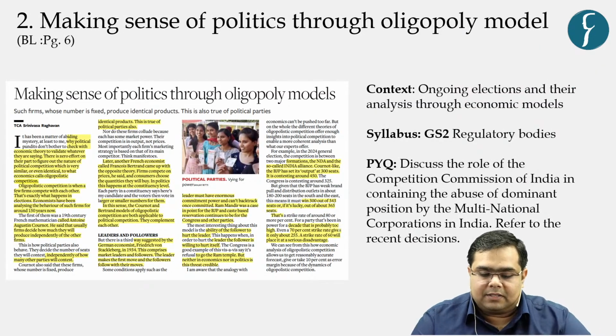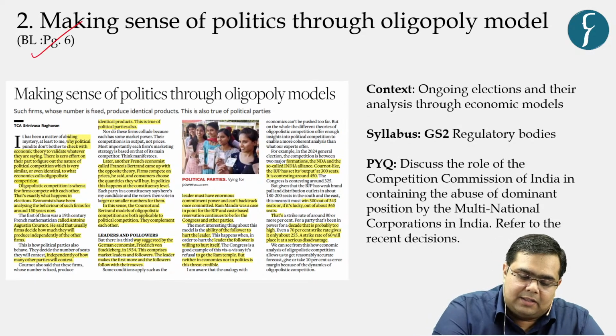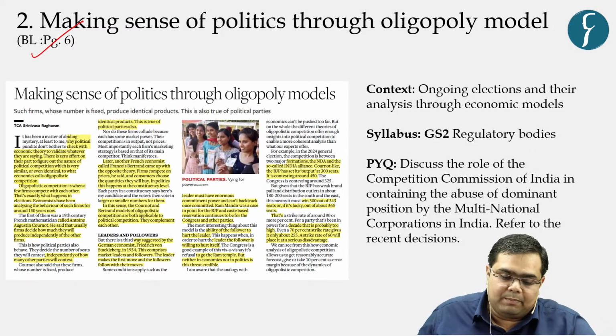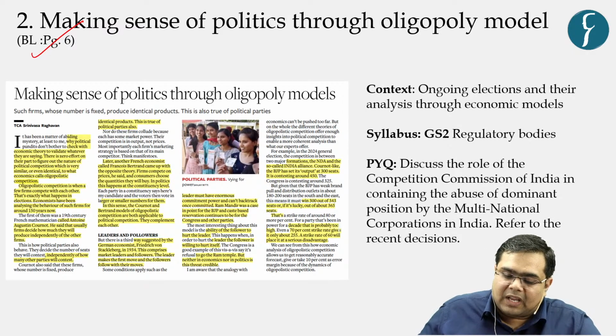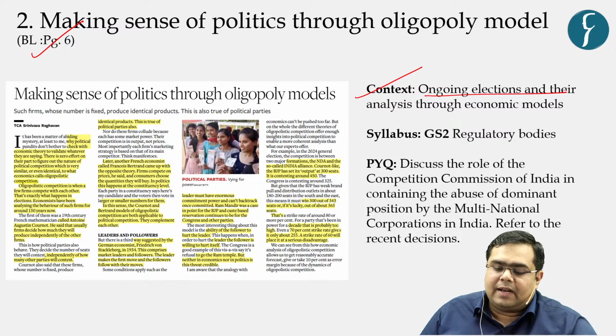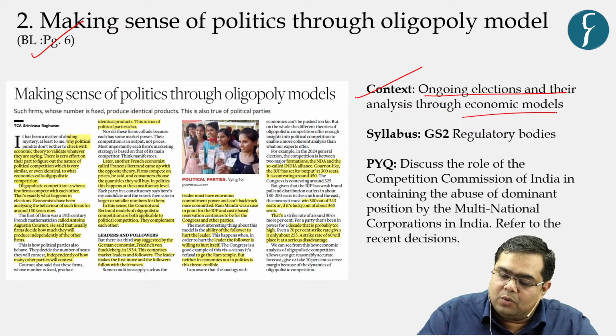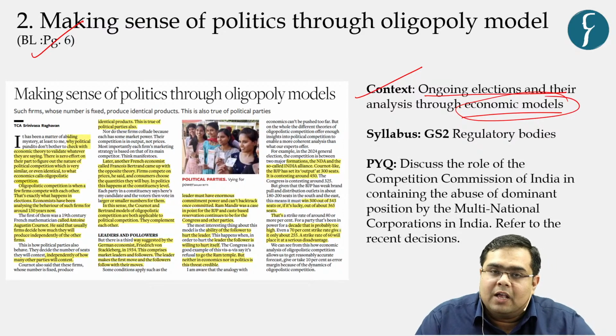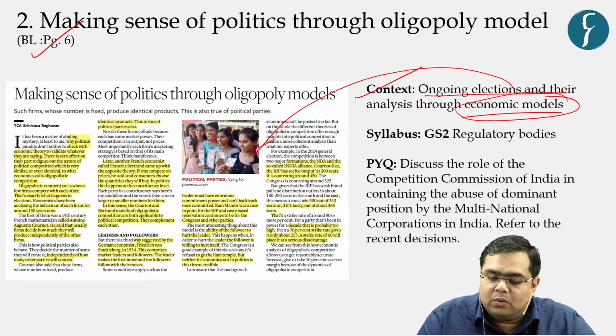Then let us understand the second article. This article was given on page number 6 of Business Line today. What is the context of this article? Ongoing elections and their analysis through various economic models. So the writer has tried to do an analysis of ongoing elections in terms of various economic models.